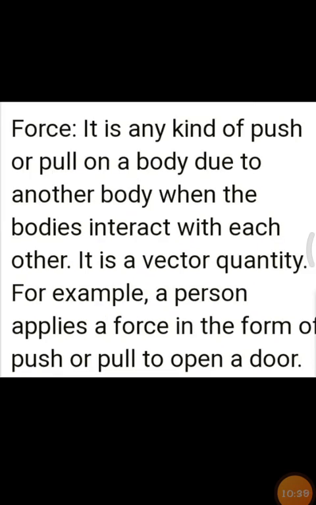And the last is force. Force is any kind of push or pull on a body due to another body when the bodies interact with each other.